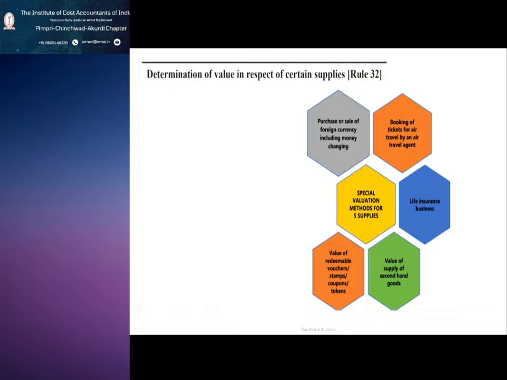The last one is redeemable vouchers, stamps. So in this Sunday we have seen rule 32 for the specific valuation methods.